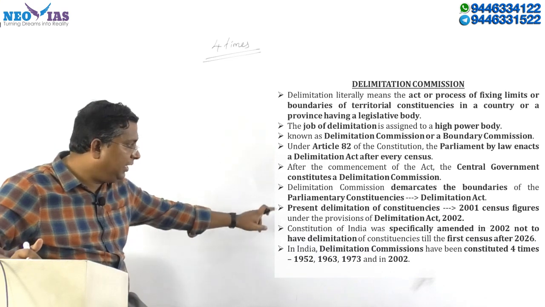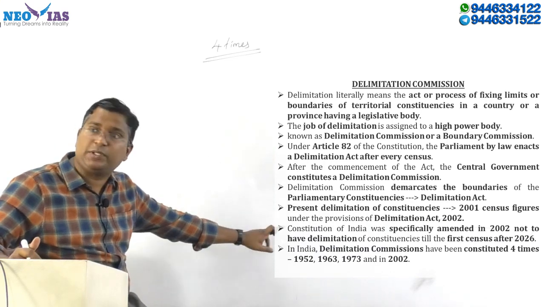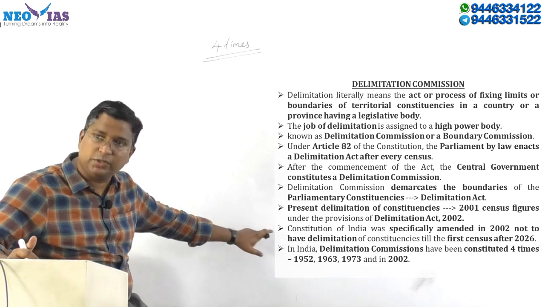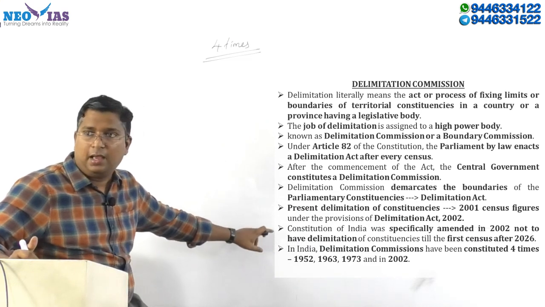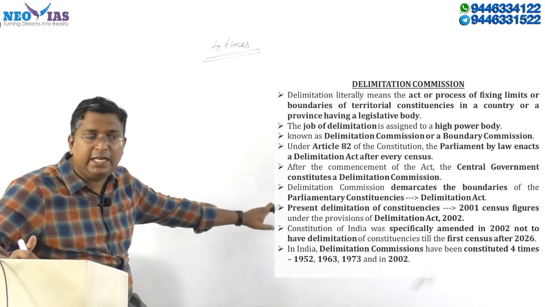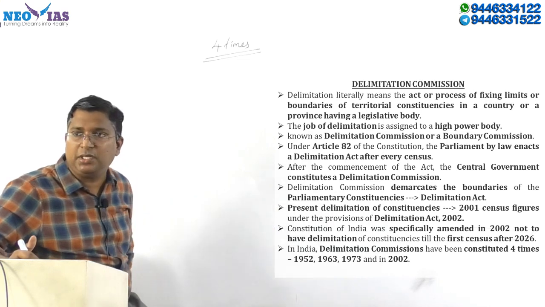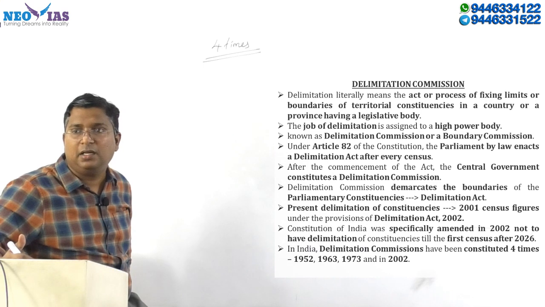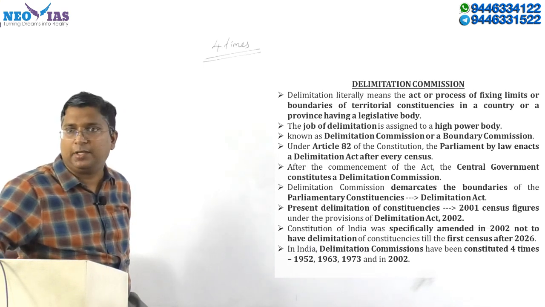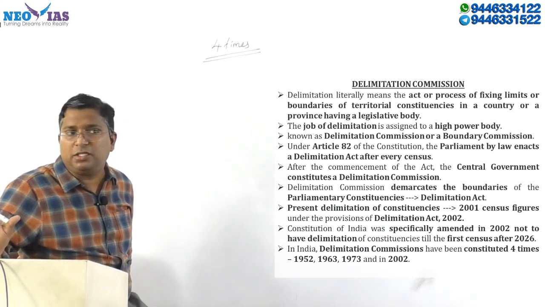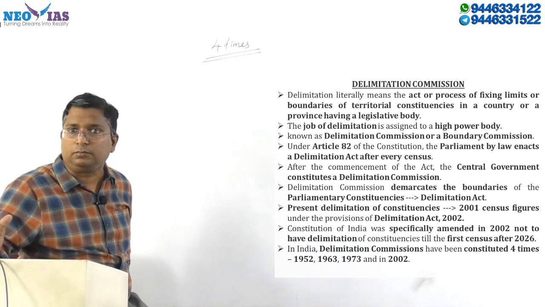But be very clear, the constitution was amended to add a clause saying that after the Delimitation Act 2002, the next delimitation will happen after the first census after 2026. It does not mention 2031.